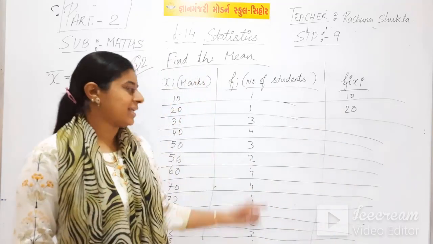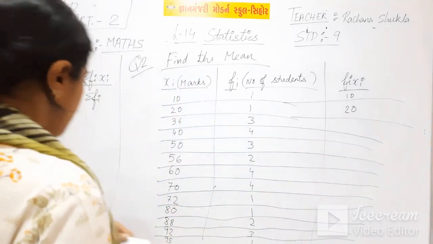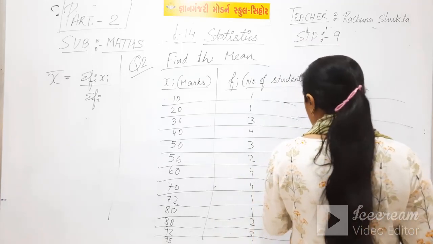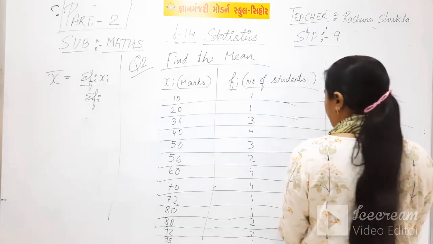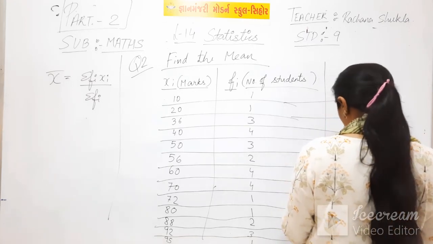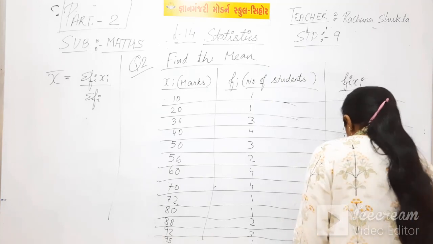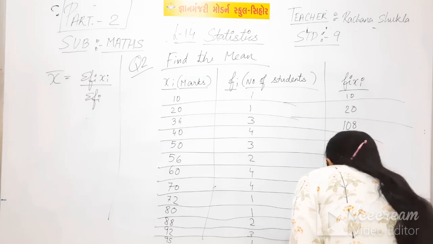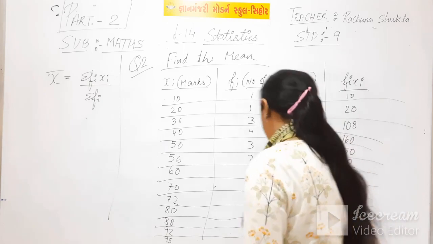You will calculate and write down the answers. 36 threes are 108. 40 fours are 160. 50 threes are 150. 56 twos are 112. 60 fours are 240. Then 280, 72, 80, 176, 276 and 95.